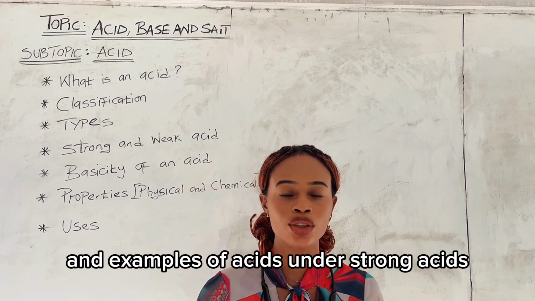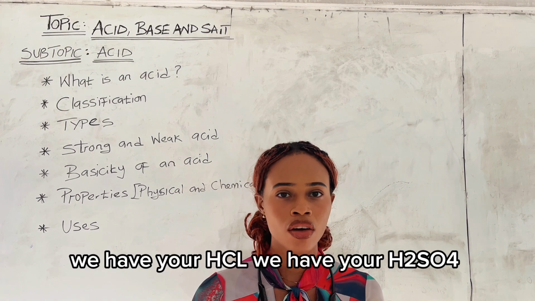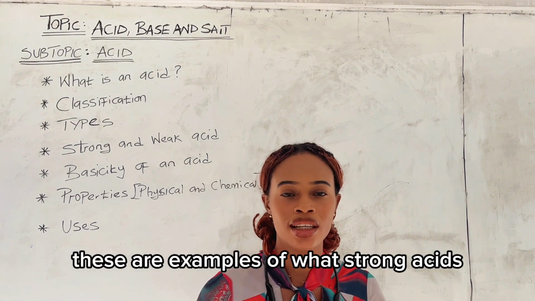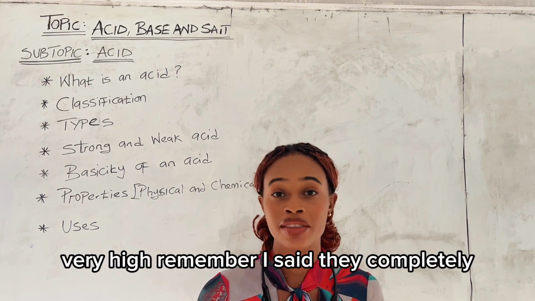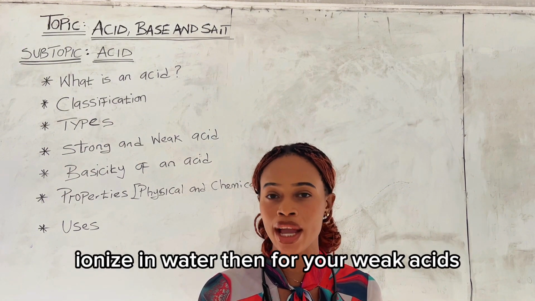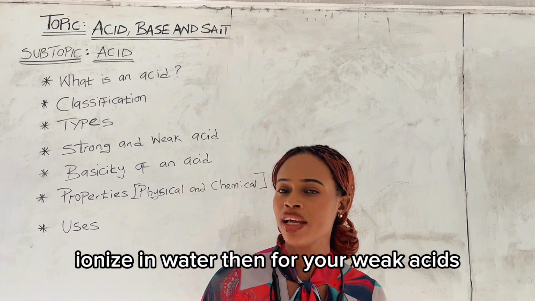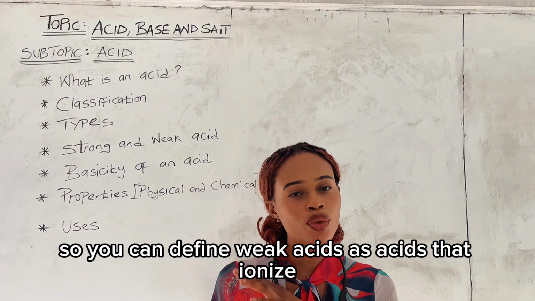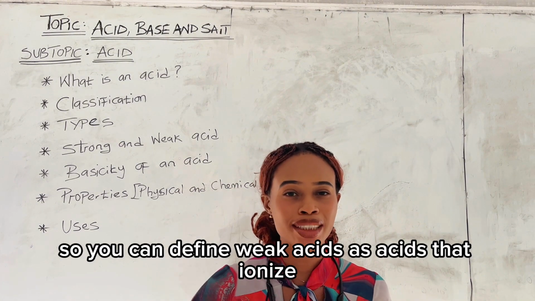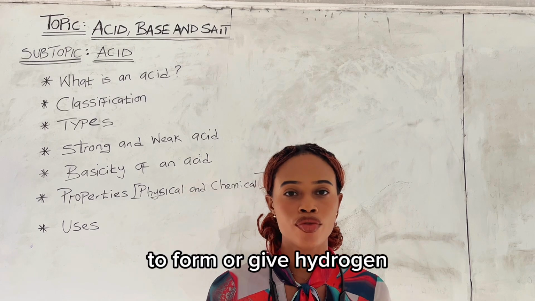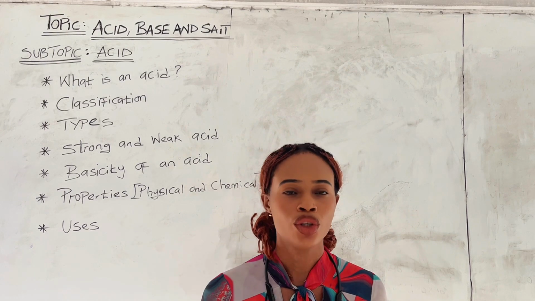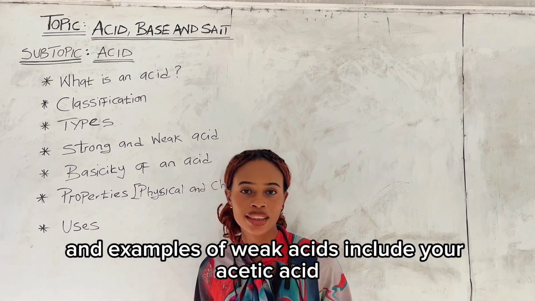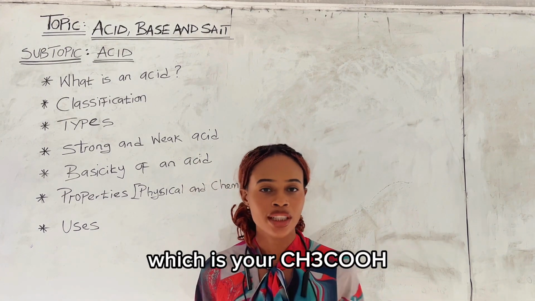And examples of acids under strong acids, we have your HCl, you have your H2SO4, you have your HNO3. These are examples of what? Strong acids. The concentration of the hydrogen ion present is very high. Remember I said they completely ionize in water. Then for your weak acids, they ionize but not completely. So you can define weak acids as acids that ionize partially in water to form or give hydrogen ions. So they ionize what? Partially, that is not completely. And examples of weak acids include your acetic acid, which is your CH3COOH.